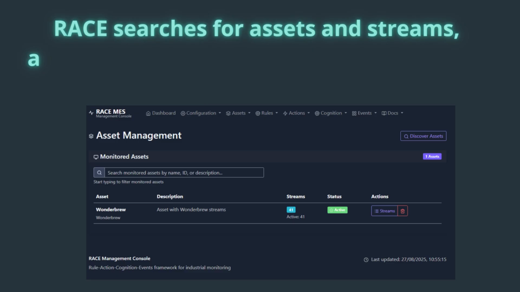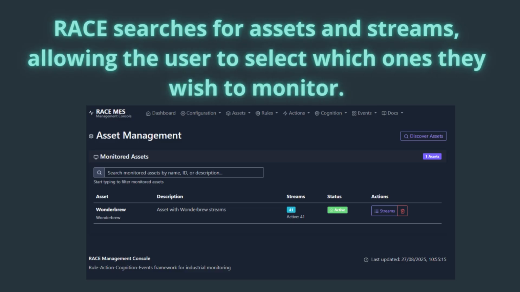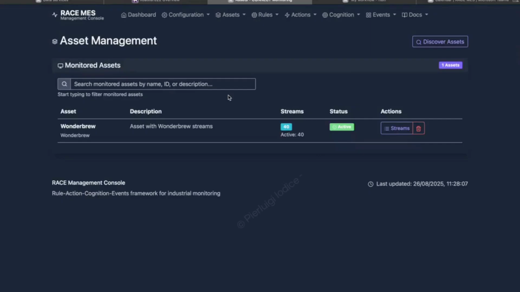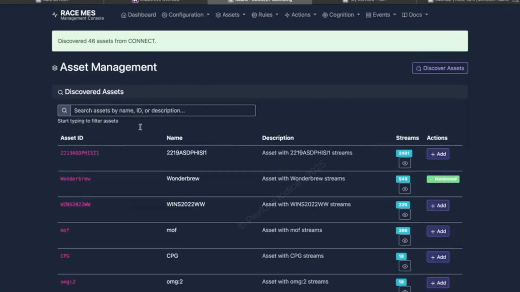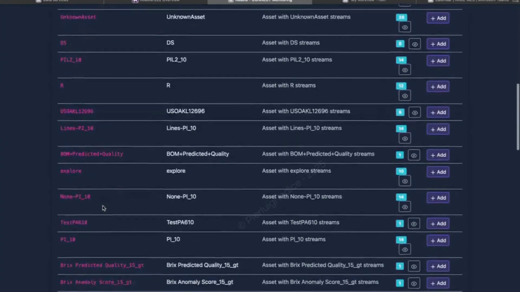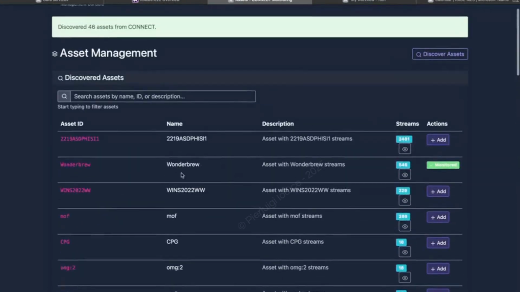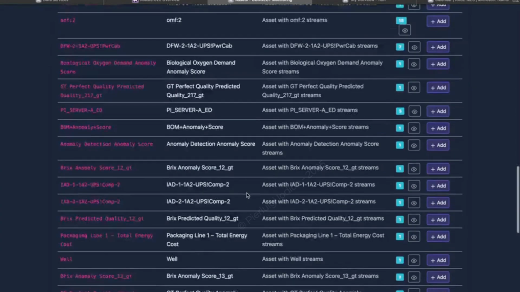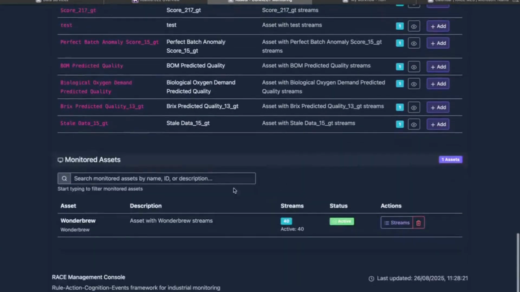Race searches for assets and streams, allowing the user to select which ones they wish to monitor. In asset management, Race has pinpointed 46 assets that are prepared for connection. For this specific use case, we have chosen Wonderbrew, an asset that simulates data for a beer factory. This asset has been selected for the monitoring cycle and is now set to explore 546 streams for possible connections.